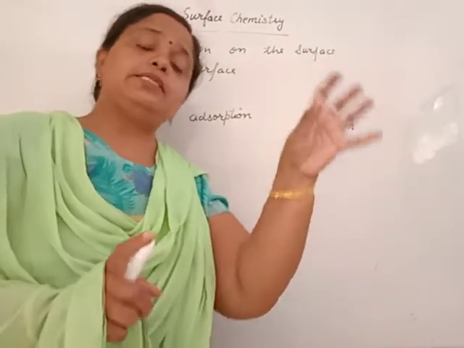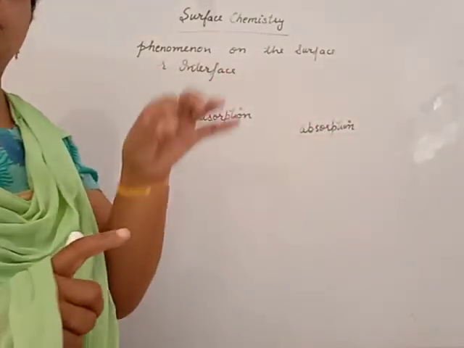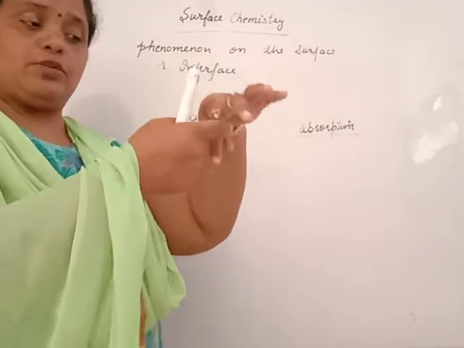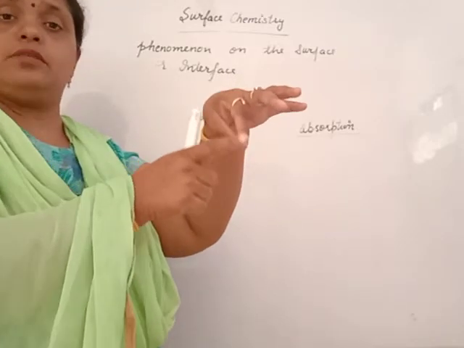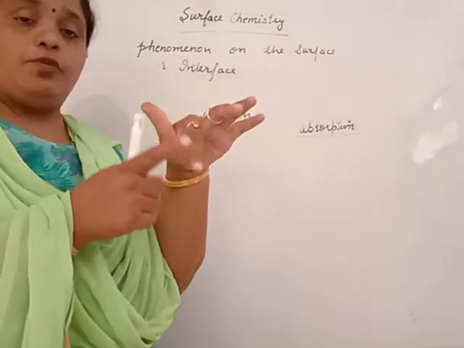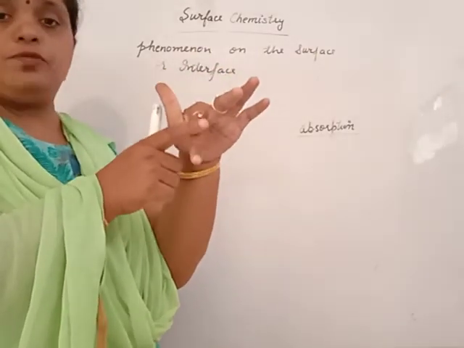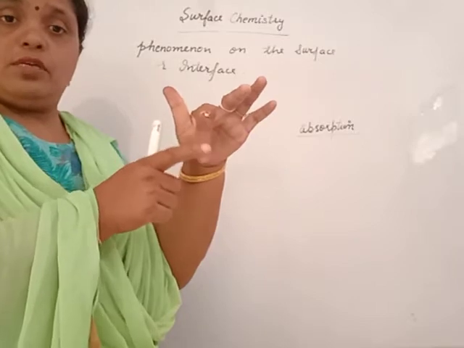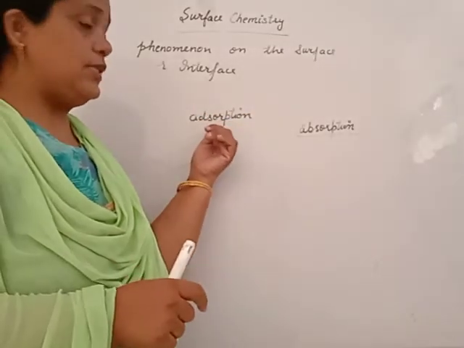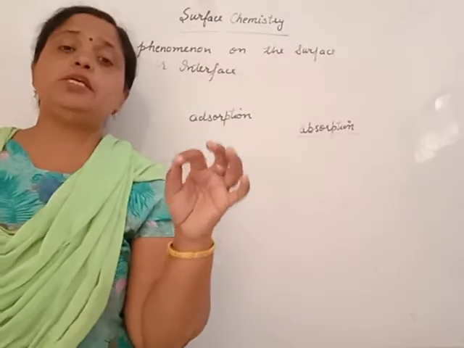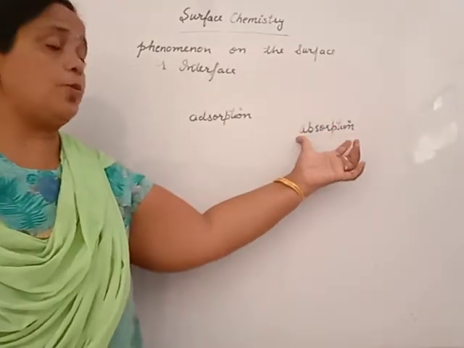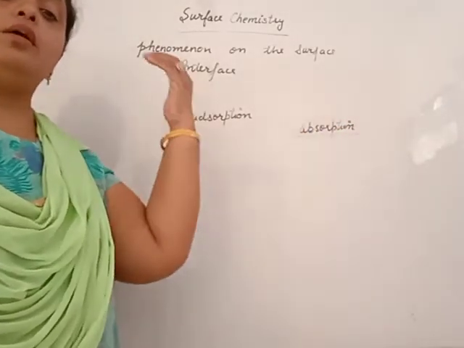But when the same chalk is dipped in benzene solution and broken, this benzene is only on the upper layer. This upper layer is known as the surface, and the phenomenon by which the upper layer of the chalk gains or retains this benzene is known as adsorption. Adsorption occurs only on the surface, but absorption in the bulk, in the whole solution.